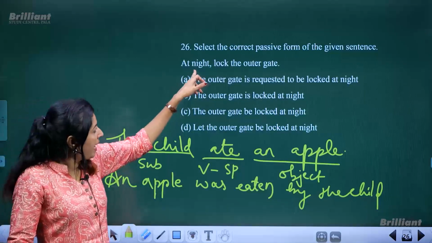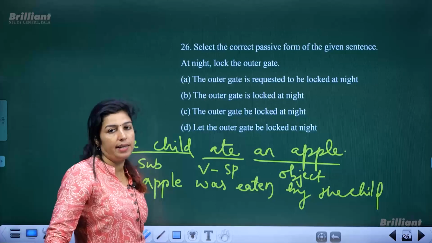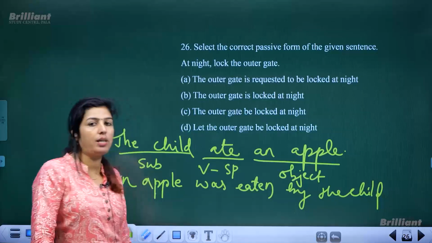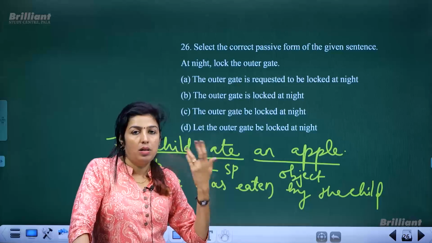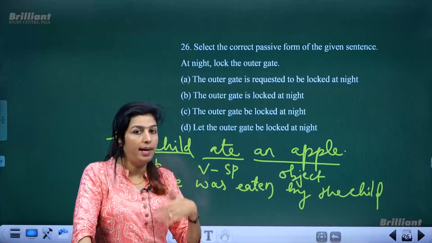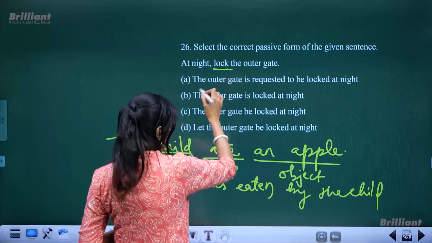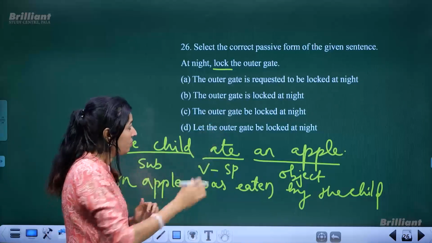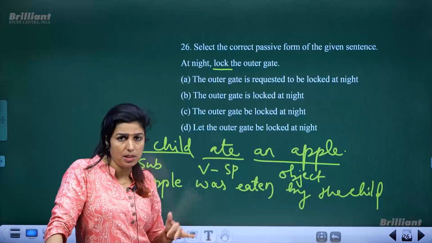Now, this is active voice. At night, lock the outer gate. Actually, it's a kind of request or a kind of advice given by a person that at night lock, which is simple present tense, the outer gate. Here the subject is missing.